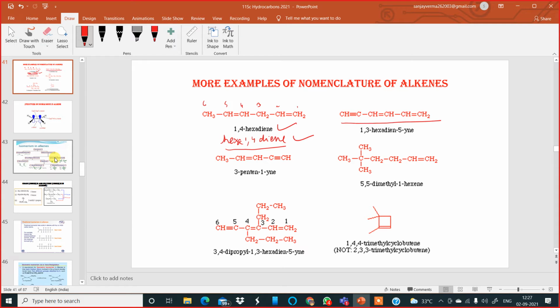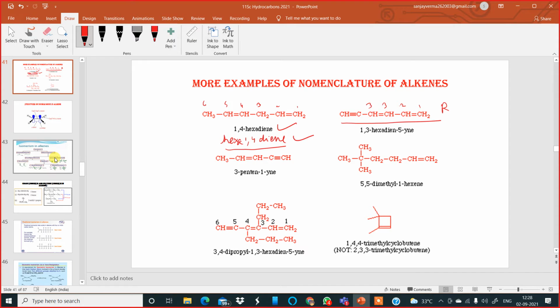The second example. It contains a double bond as well as a triple bond. So, numbering has been done from which end? Numbering has been done from the right end over here. It has been done from the right side. One, two, three, which means the double bond is dominating the triple bond also.